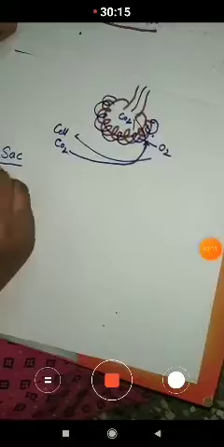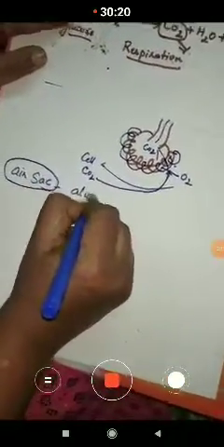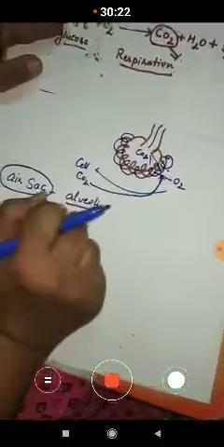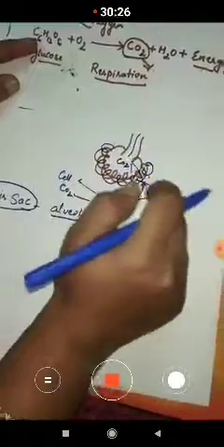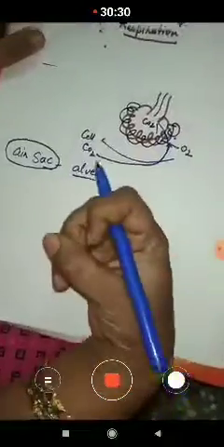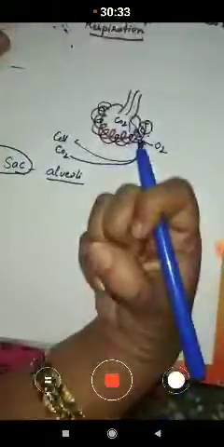The air sac, or you can also call it alveoli. Alveoli or air sac is one and the same, where oxygen is taken in and carbon dioxide is given out. So this exchange of gases takes place in the air sac.